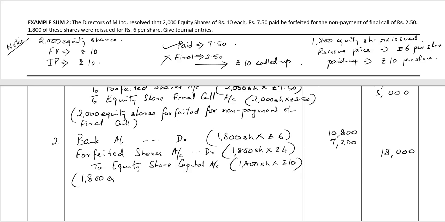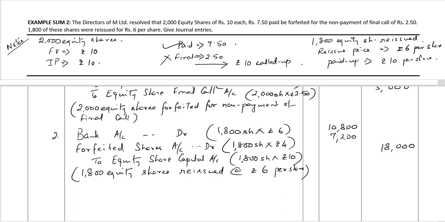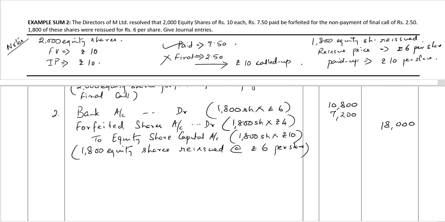1,800 equity shares reissued at rupees 6 per share. The last entry is for the transfer of gain on reissue of forfeited shares to capital reserve.